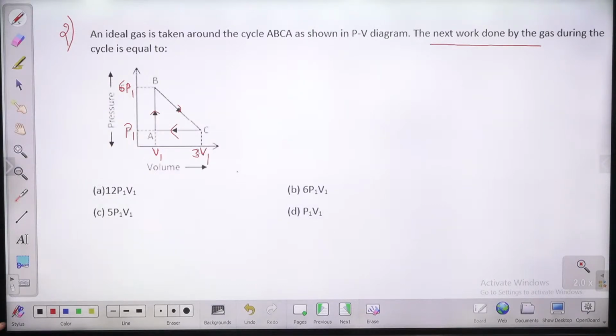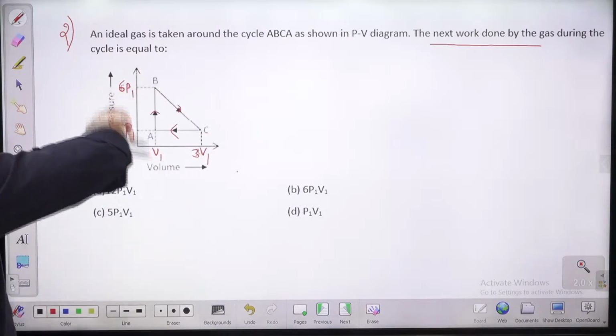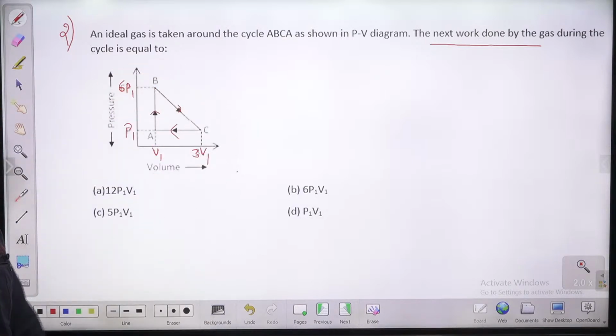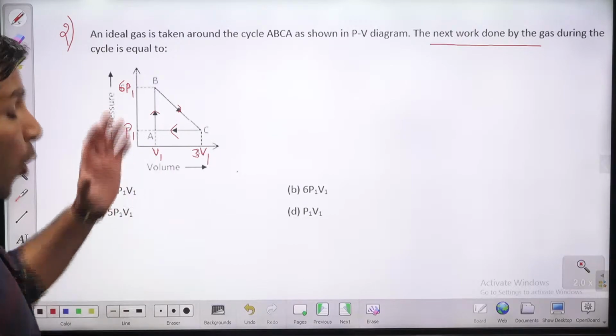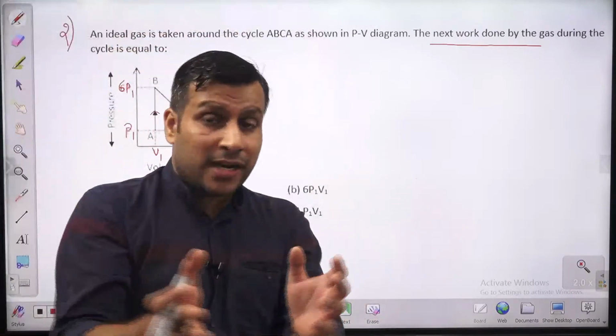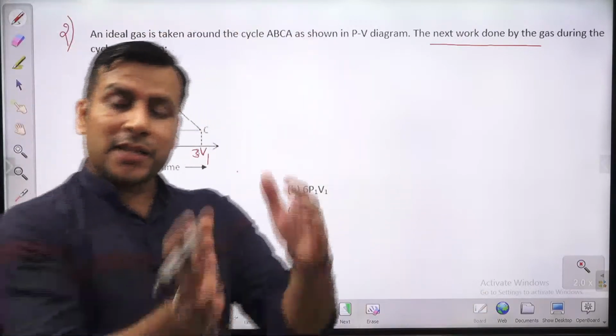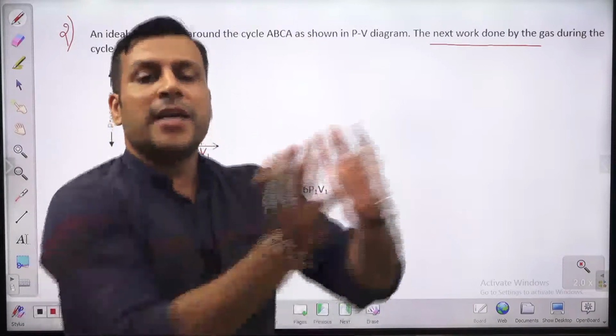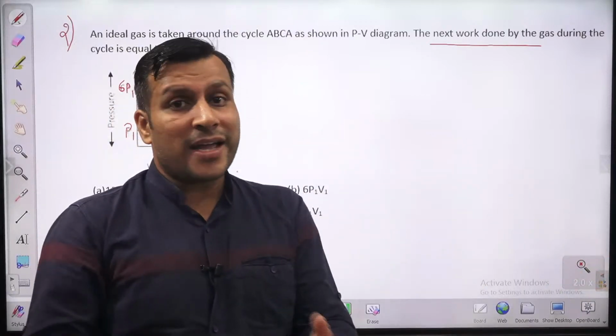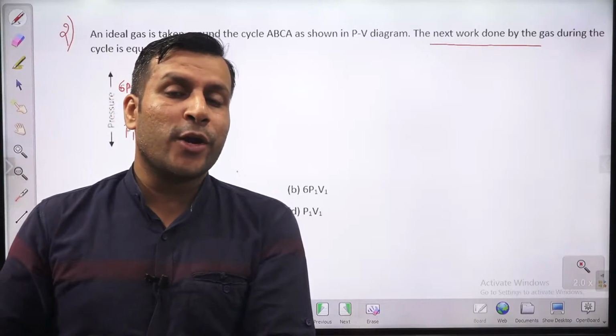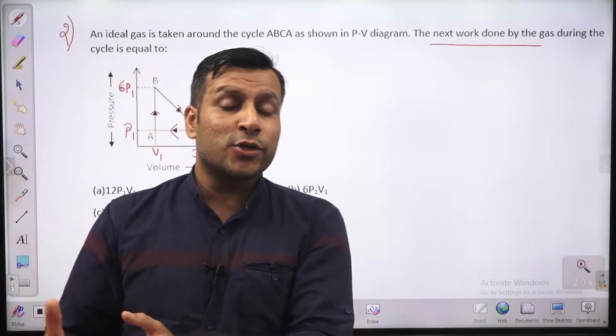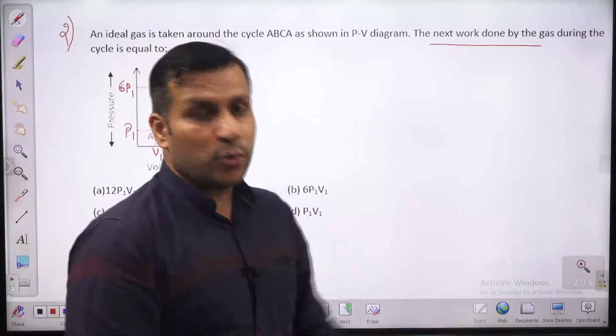Guys, what is net work done? On a PV diagram, the closed area of the cycle gives us net work. On a TS diagram, the closed cycle area gives us the net heat transfer, and the closed area of a cycle on PV is equal to the closed area on TS. Why? Because according to the first law of thermodynamics, energy we cannot create, we cannot destroy. That's why net heat transfer is equal to net work transfer.